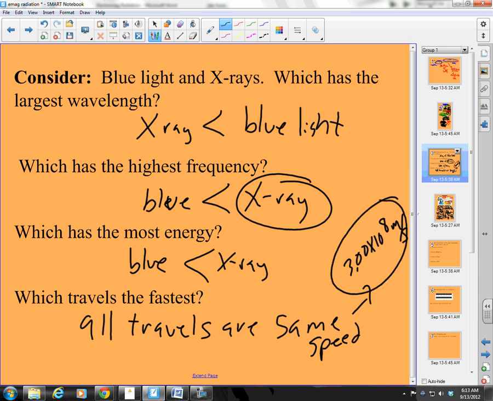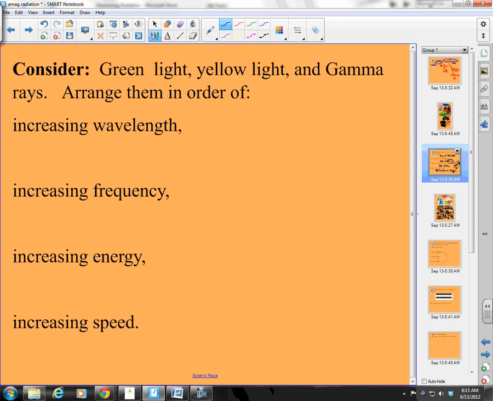All right, good. Here we go. I'm going to let you do this one, and then we'll call it quits for this lesson. Green light, yellow light, and gamma rays. Arrange them in order of increasing wavelength, increasing frequency, increasing energy, increasing speed. Okay, I'll give you a few minutes for this. Put me on pause and thaw me when you're ready for the answer.